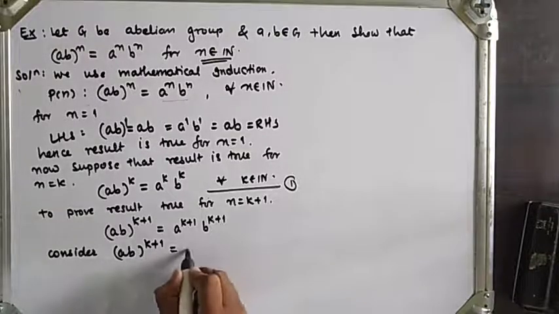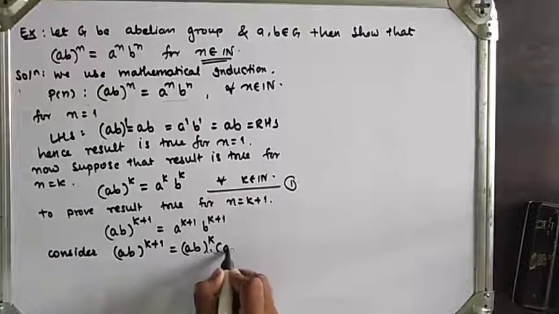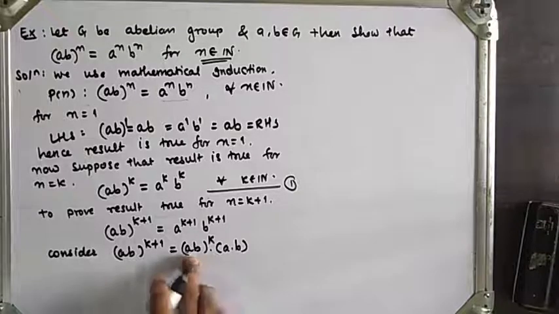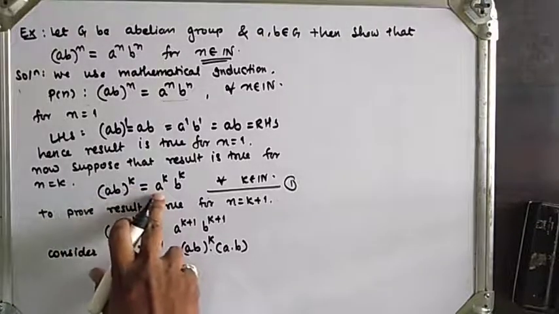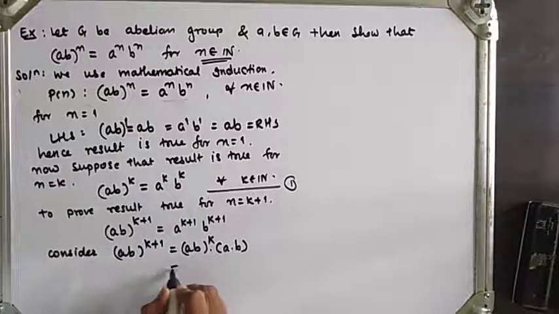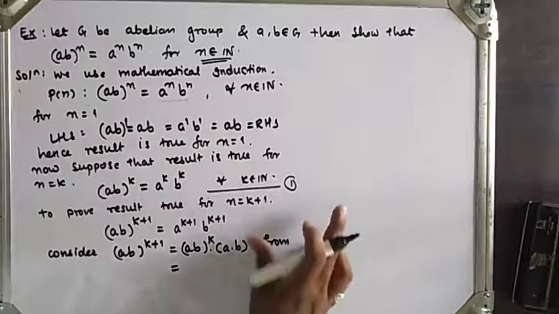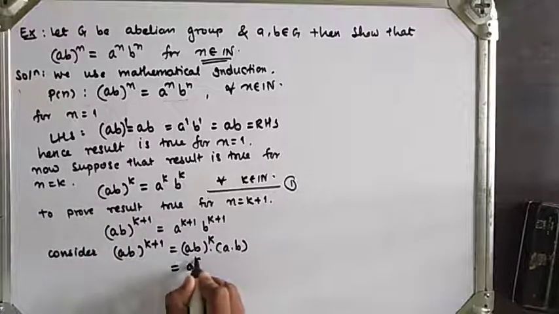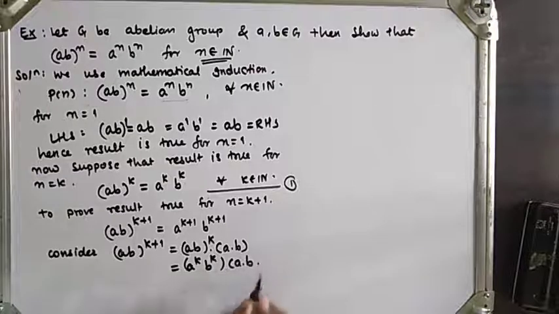So this can be written as (a*b)^k * (a*b), right? We know that the result is true for n = k, which means (a*b)^k has the value a^k * b^k. So from equation 1, we get (a*b)^k * (a*b) equals a^k * b^k * (a*b).